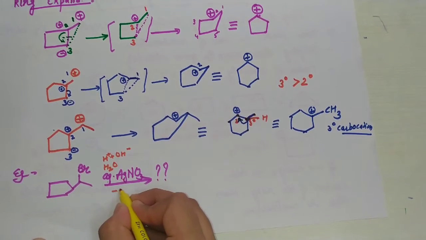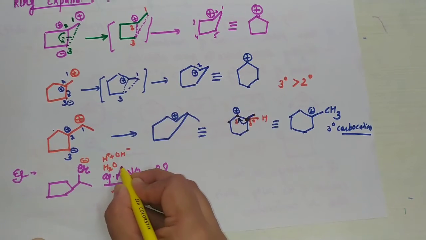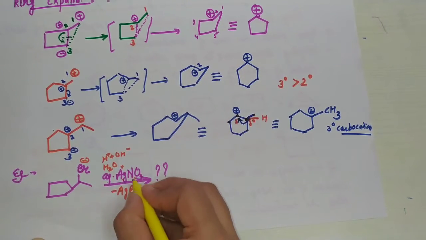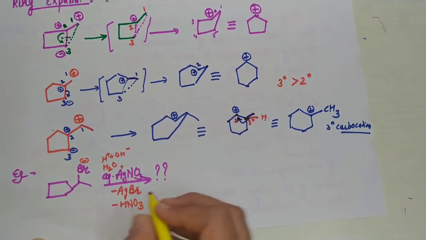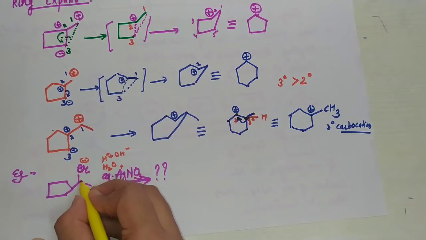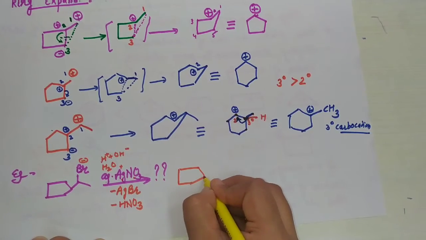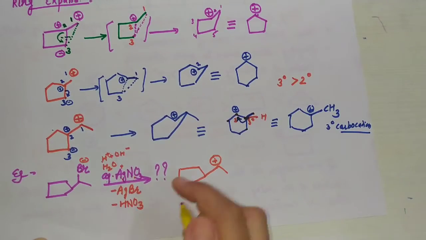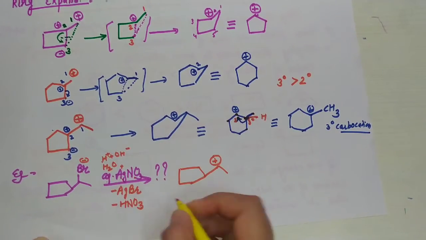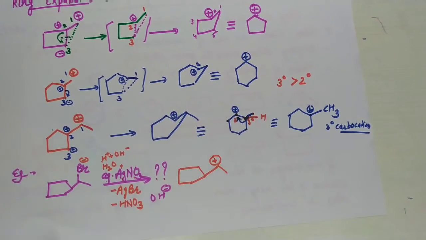Ag combined with Br minus gives AgBr, and Br is negative charge and Ag is positive charge. NO3 combined with H positive ion and HNO3, nitric acid, is released. By removing this Br negative, there is a positive charge formation over there, and the remaining group is OH negative ion. Okay. Now, what is the product?